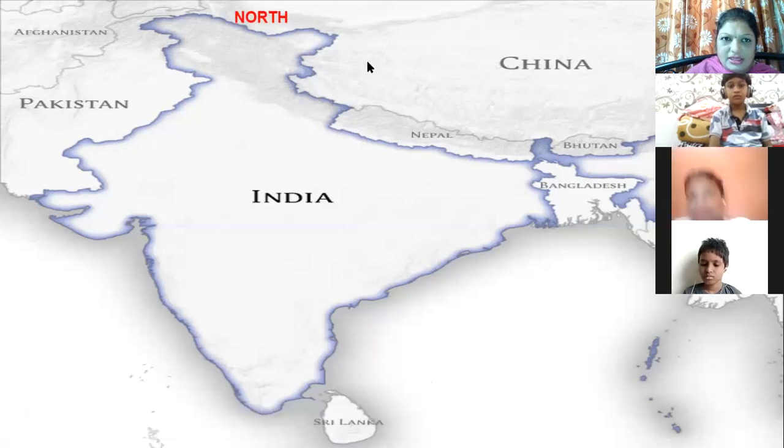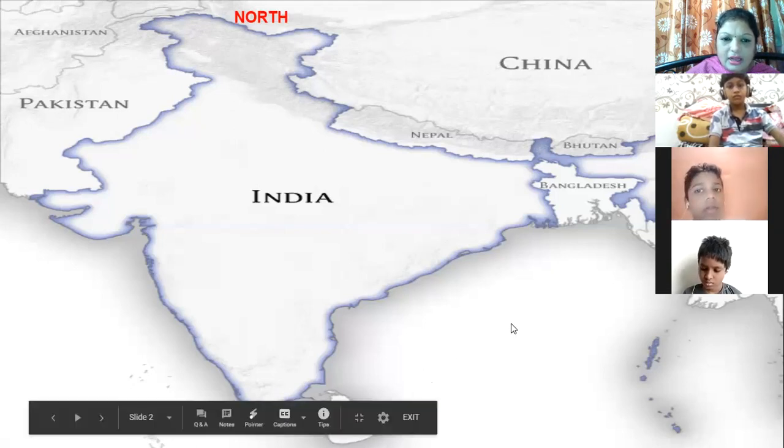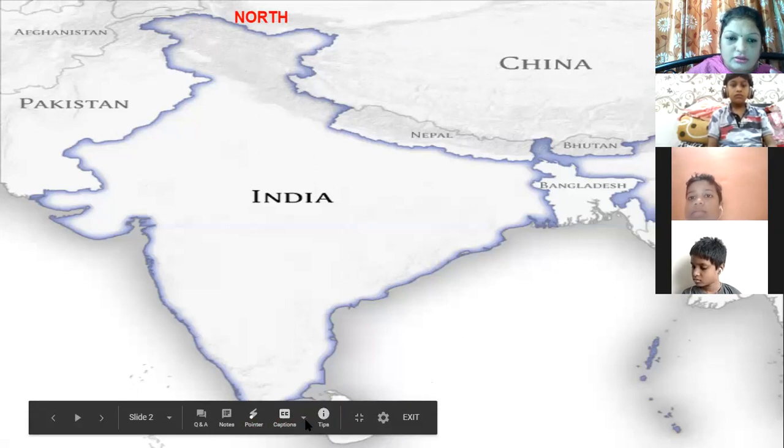What is this? This is your north direction. You should also know the direction. So this is your north. Okay, then south. So you know the two directions, because whenever you are reading a map, you should know the directions. So this is north, then south.